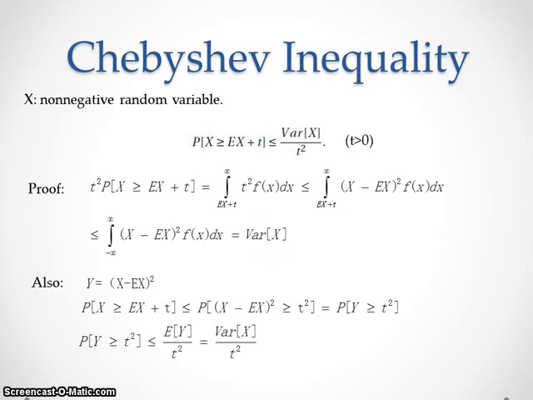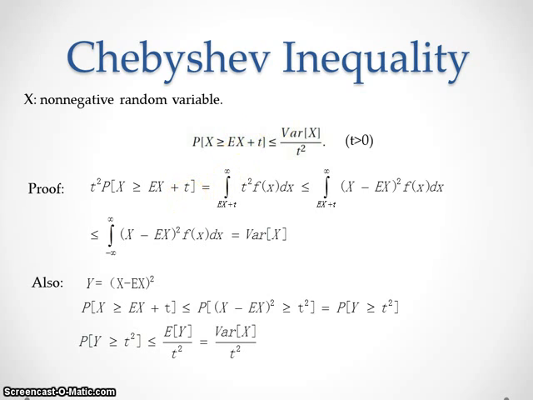And next, we'll look at a corollary of Markov inequality, the Chebyshev inequality. We have also a random variable X, and the probability that X is not less than expectation of X plus t is bounded by the variance of X divided by t squared.